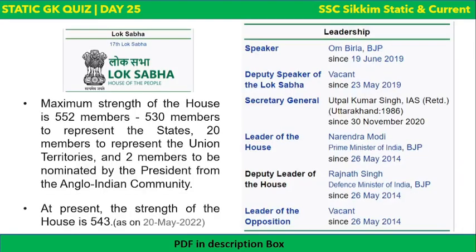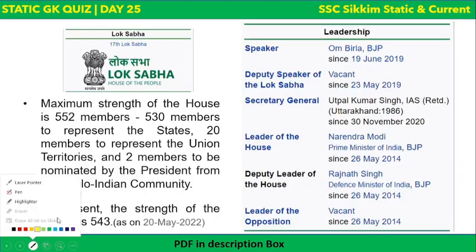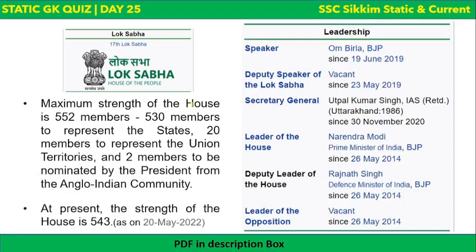Now let's read about it in detail. The maximum strength of the house is 552 members: 530 to represent the states, 20 to represent the union territories, and 2 members to be nominated by the president from the Anglo-Indian community.